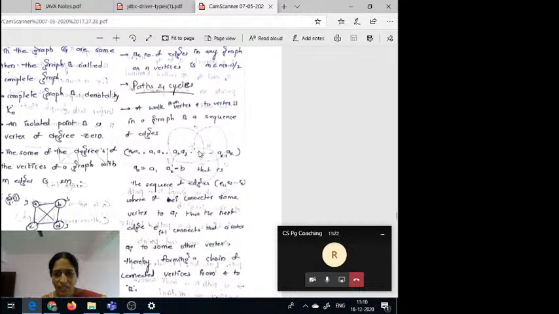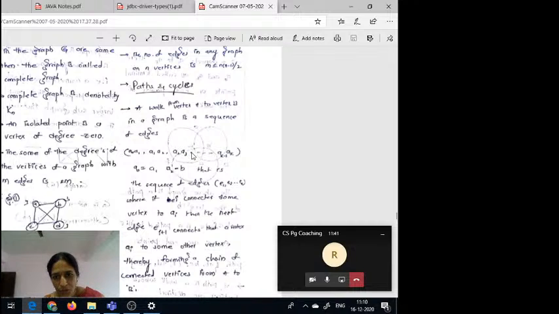So that edge is nothing but ei. Now that edge is connected to some other vertex ai. Suppose this is some edge. Now this edge is connected with some other vertex.